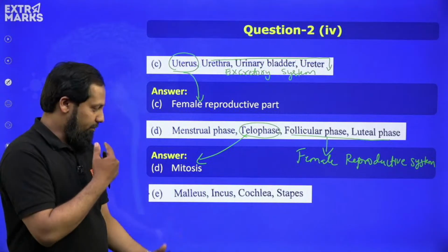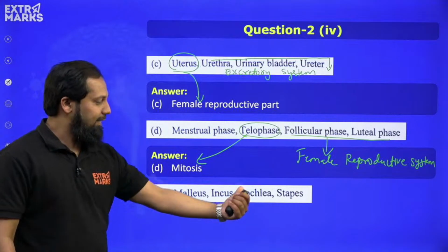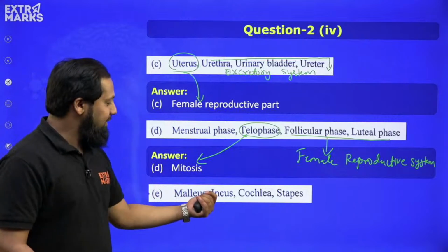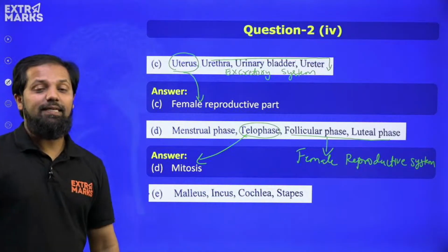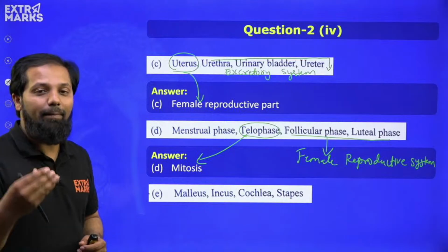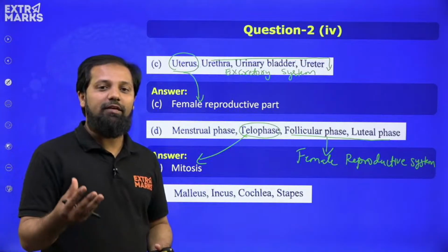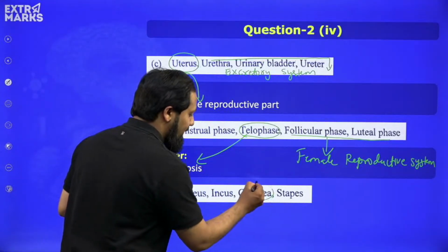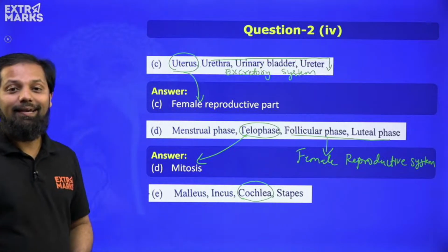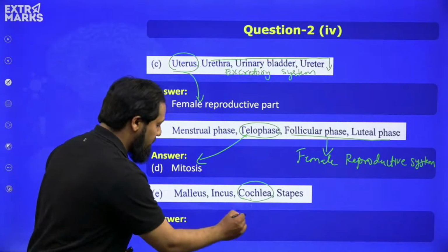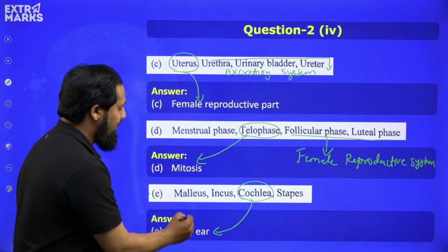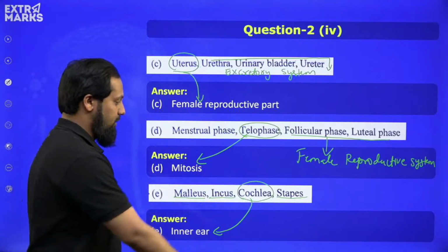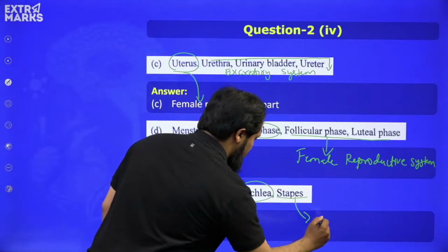Then lastly, we have got four names here: Malleus, Incus, Cochlea and Stapes, which are related to the ear. Malleus, Incus and Stapes are the three parts of the middle ear, whereas cochlea is related to the inner ear.